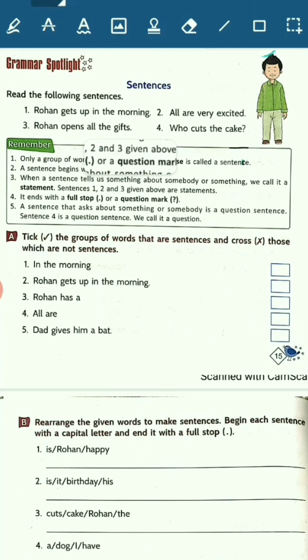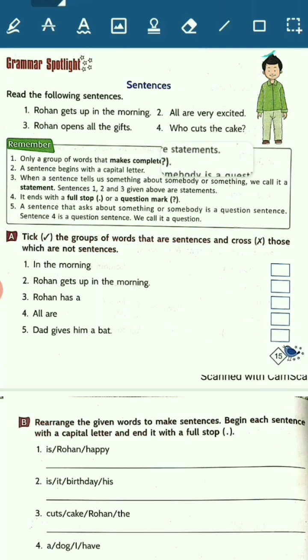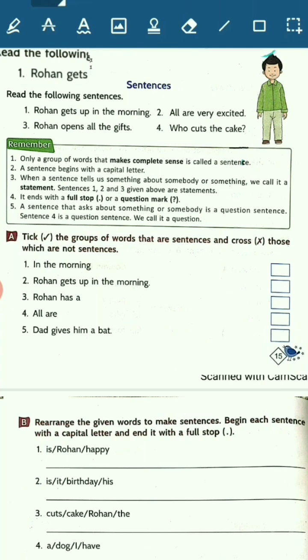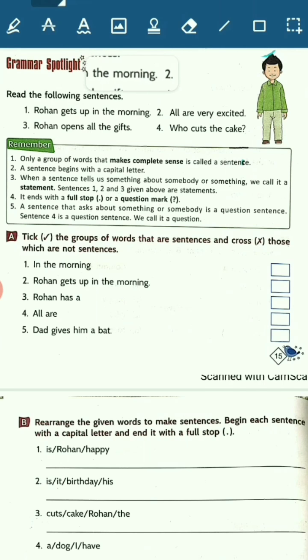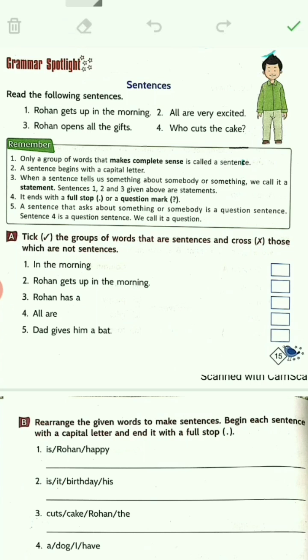Sentences 1, 2, 3 given above are statements. That means the sentence, Rohan gets up in the morning, the second sentence, all are very excited, and the third sentence, Rohan opens all the gifts. These three sentences are statements.